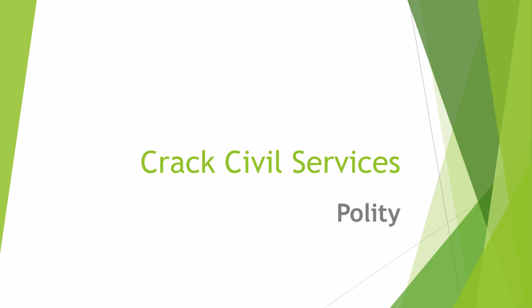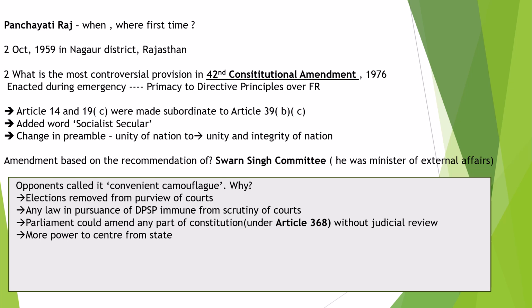Friends, we will discuss polity questions that have been asked in UPSC. So our first question is, when and where was Panchayati Raj first started? Panchayati Raj was first adopted in Nagaur district in Rajasthan on 2nd October 1959. It operates at village, block and district level.